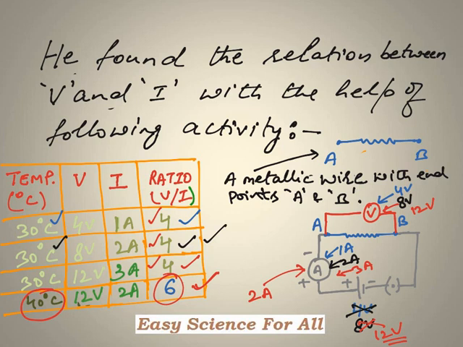Also, Mr. George Simon Ohm said that this constant number which we are getting in the form of a ratio, from now onwards we will be calling it the resistance of wire AB. Why? Because we are performing the experiment with this wire AB. If we would have taken any other wire, then we would have called this ratio the resistance of that wire.